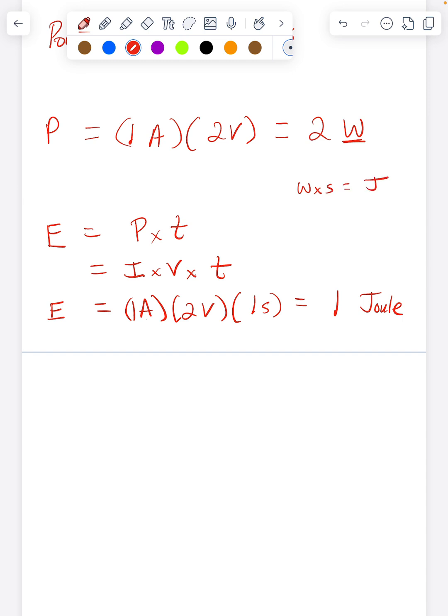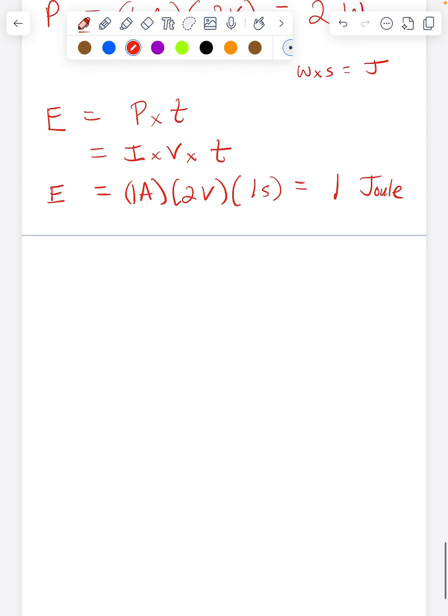I know that these units get very, very confusing. There's a lot of different letters. I appreciate that. We'll keep them on the wall and we'll keep practicing. Let's do slightly different numbers. For energy, if you've got 5 amps and a 10-volt source and you do that for a minute, so you do that for 60 seconds.